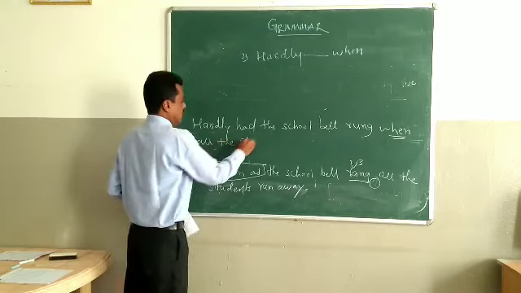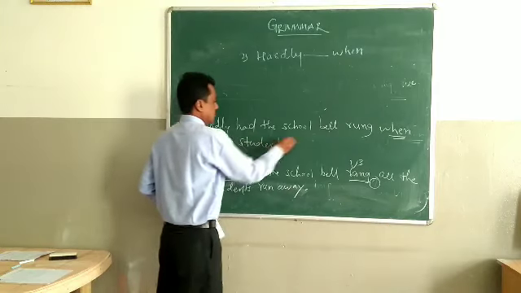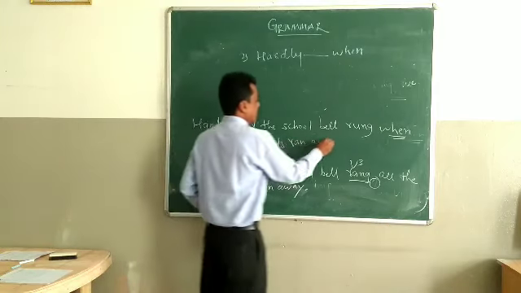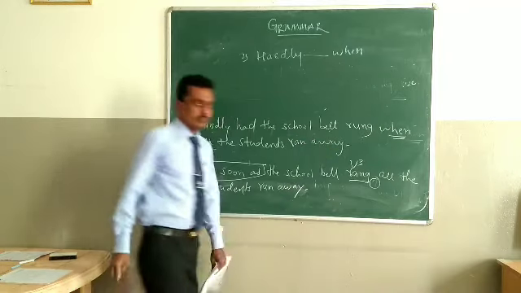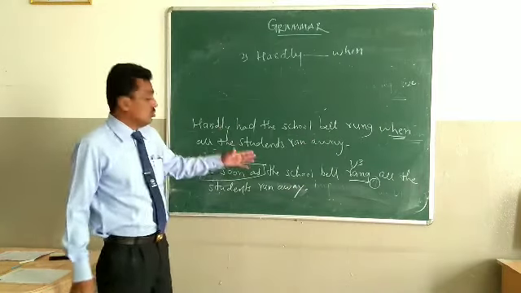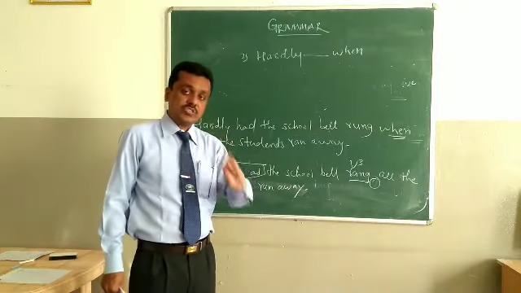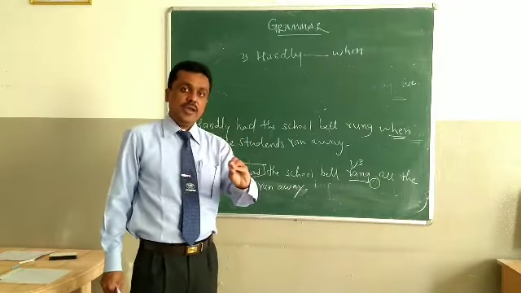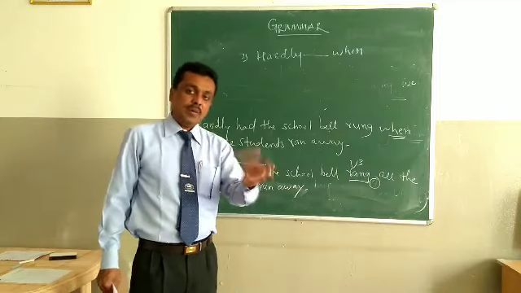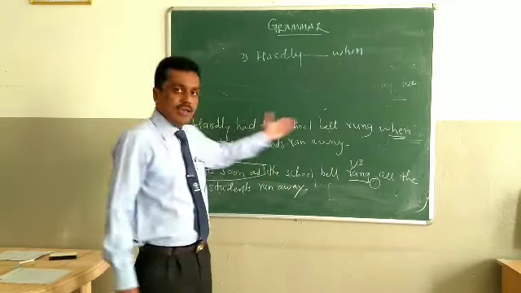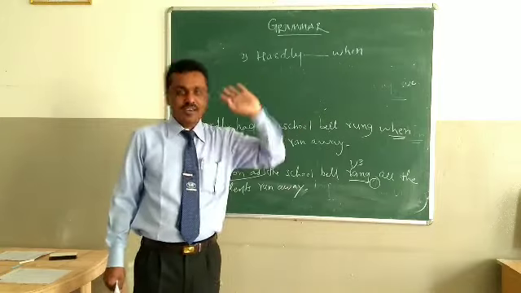all the students ran away. I told you, hardly had sentences are generally used to describe actions or moments which happened in sequence. So the bell rang, one action, the students ran away, another action.